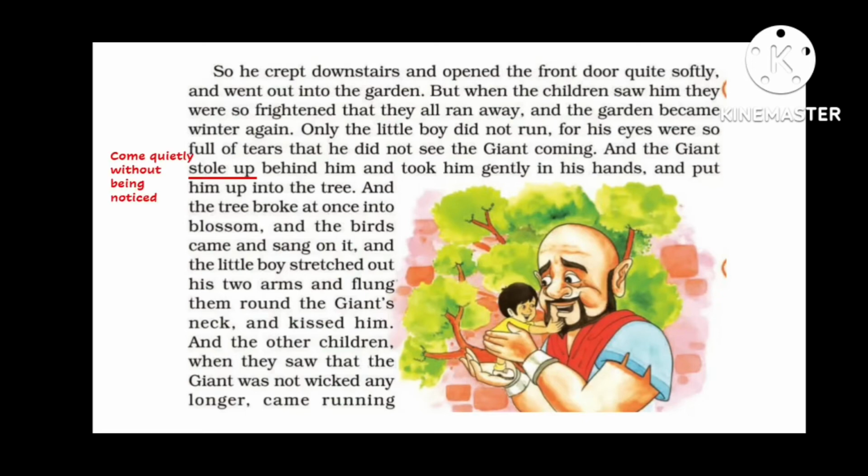Stole up means come quietly without being noticed. So only the little boy could not see the giant, because the boy's eyes were full of tears from crying, because of not being able to sit on the tree. So the giant quietly came behind him. He held the boy and put him on the tree.